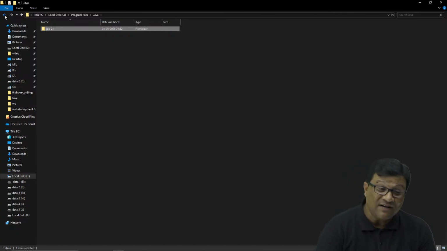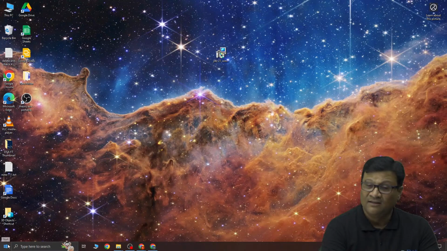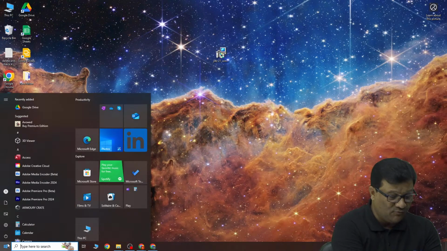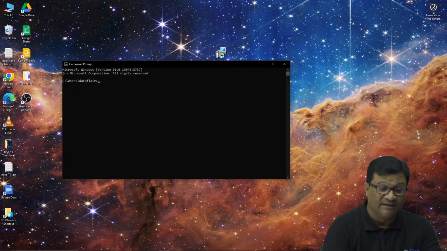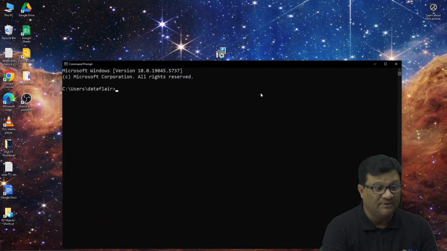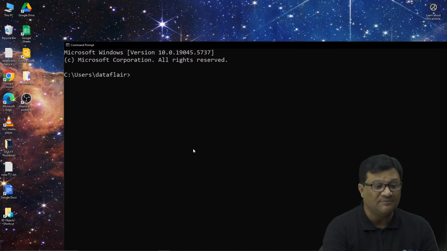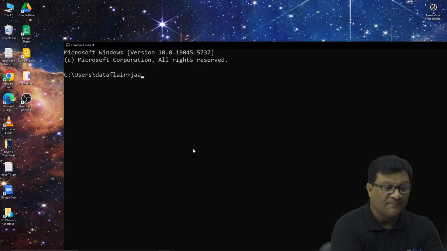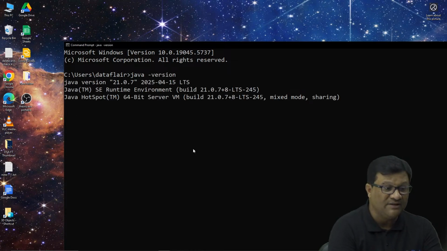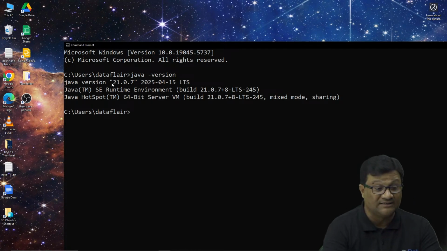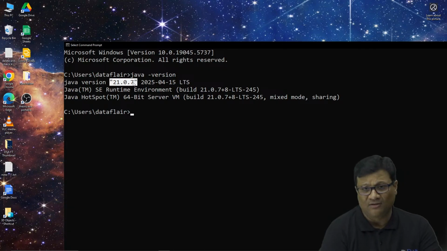After this installation, if you want to check which version of Java is installed in your machine, simply open your command prompt. In this command prompt, simply write java space hyphen version, right? It will show you which version of Java is installed in your machine. It's 21.0.7, which is an LTS version, long-term support.